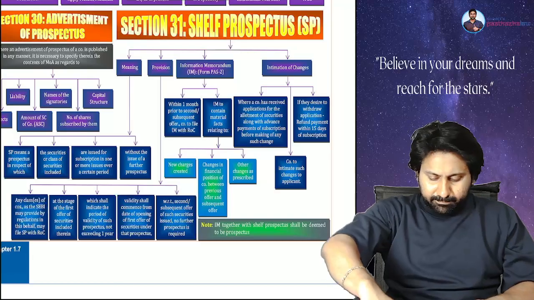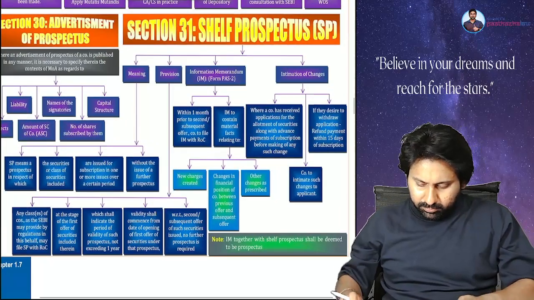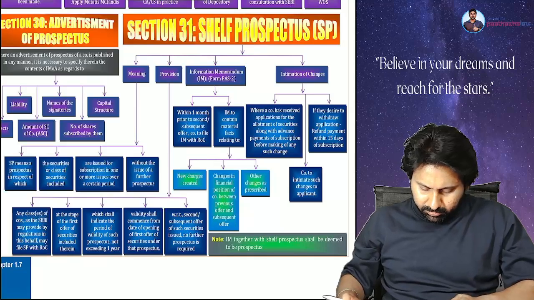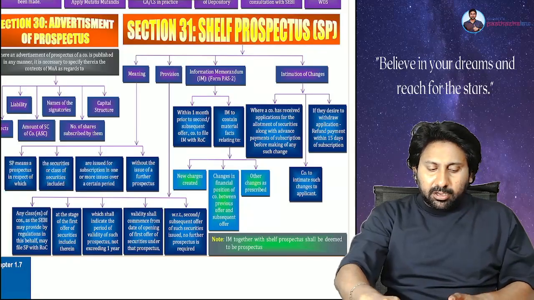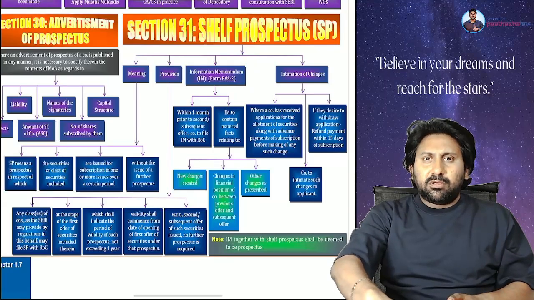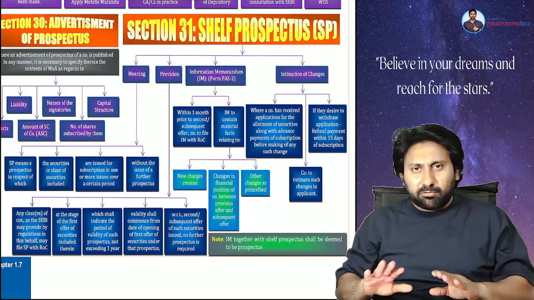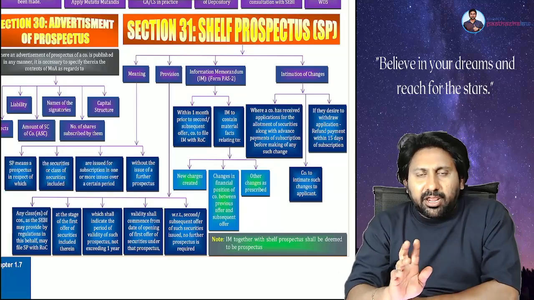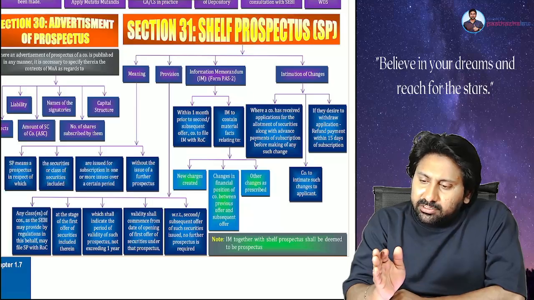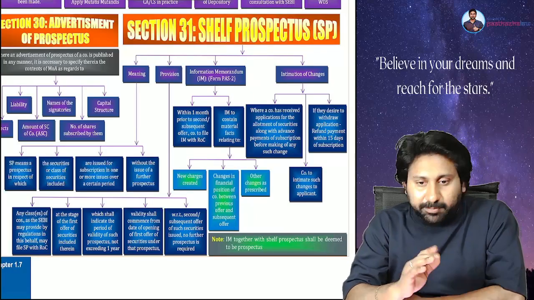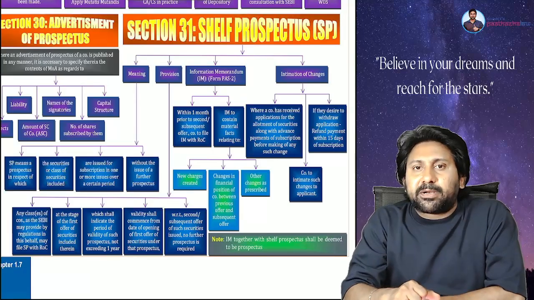So see here. Let me explain the purpose of the red herring prospectus and shelf. The concepts are very simple. Maximum 5 minutes each will complete. A red herring prospectus is a prospectus which is issued 3 days prior to the issue of the prospectus. Simply to tell, what is the purpose of a red herring prospectus?